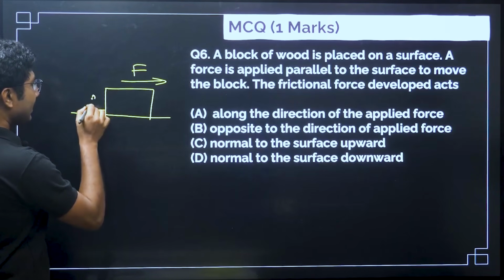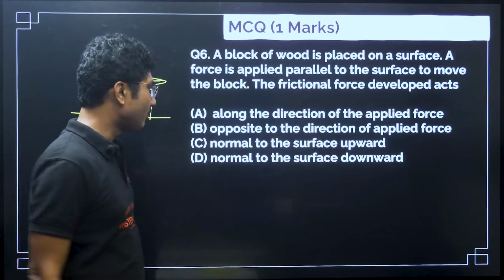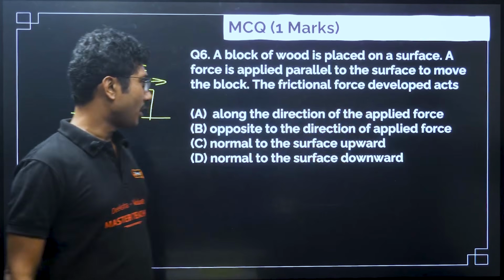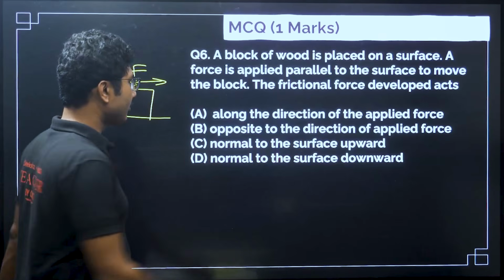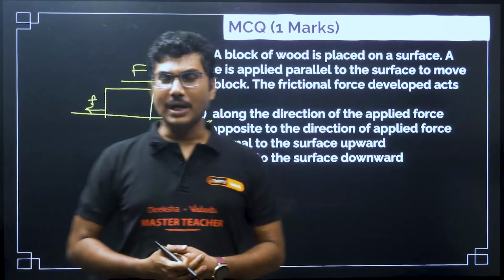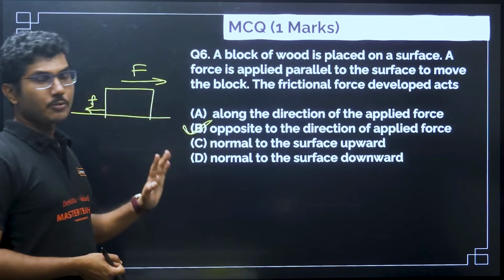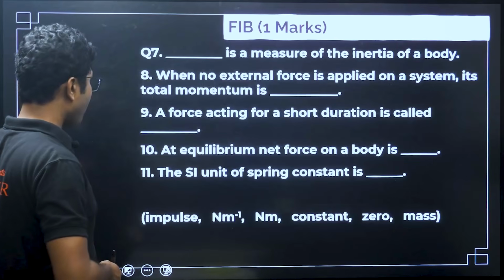Along the direction of applied force, opposite to the direction of applied force, normal to the surface upward, or normal to the surface downward? Friction always acts in the direction opposite to that of the applied force. So it will always oppose the motion.